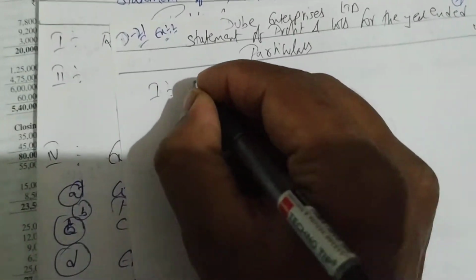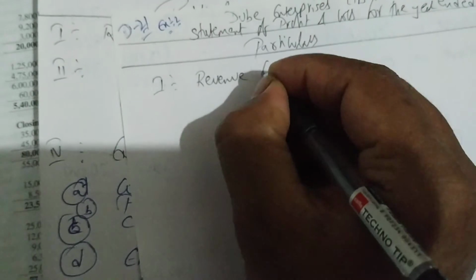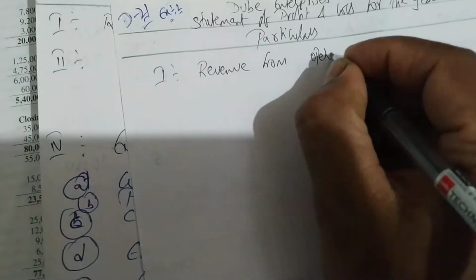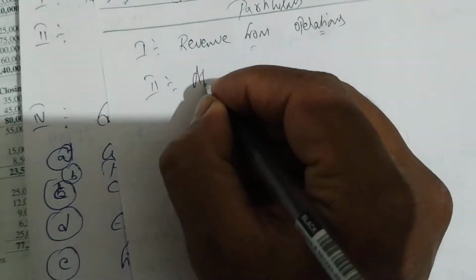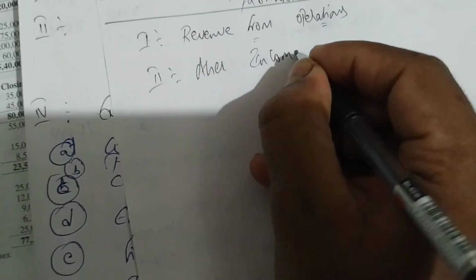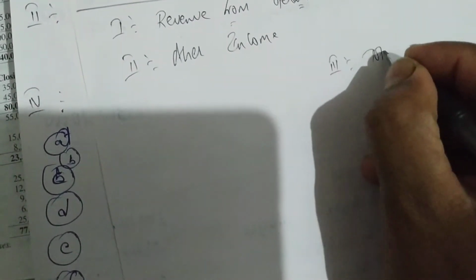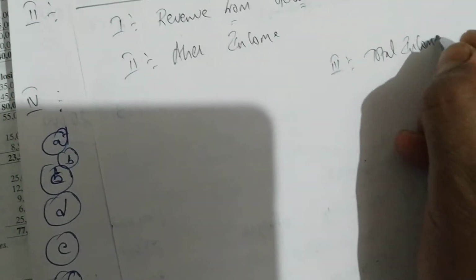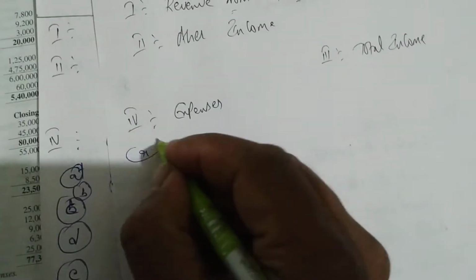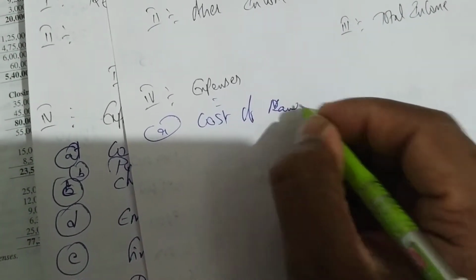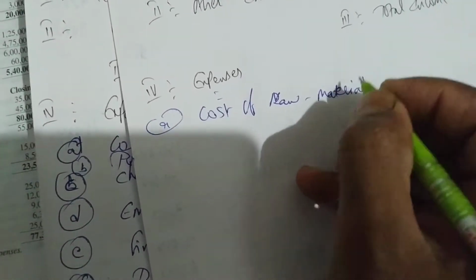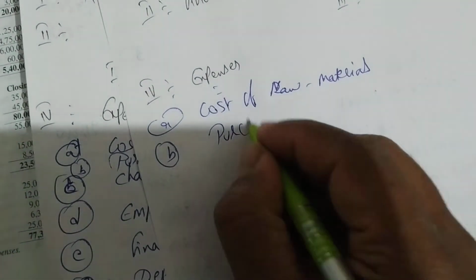Format again: first Roman number 1, revenue from operations. Roman number 2, other income. Then Roman number 3, total income. Then Roman number 4, expenses. And expenses first is small a, cost of raw materials. Write raw materials, it will be easy. Then you write b, purchase of stock in trade.